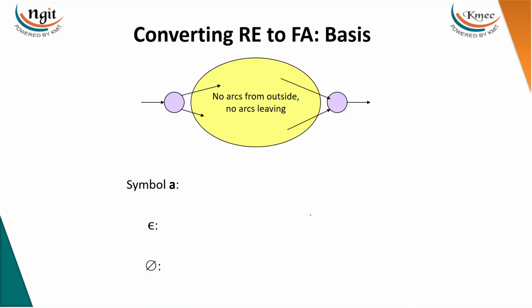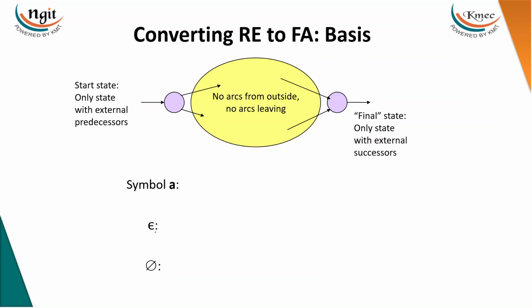So how do we convert it? Regular expressions mean we first have the symbols. For a symbol a, you simply take a transition from a start state to another state on a. For epsilon, take the epsilon transition. For the empty set, there is no movement because there is no transition.